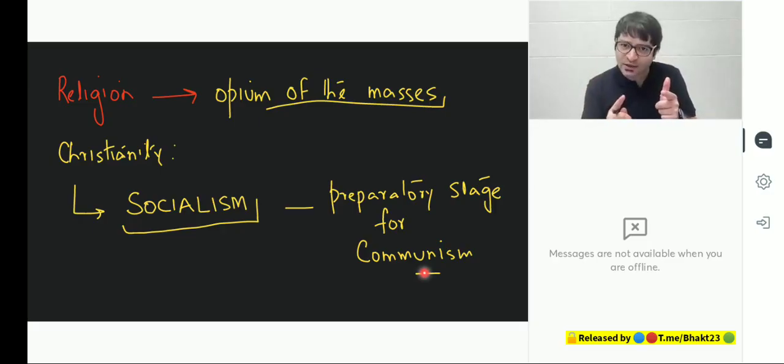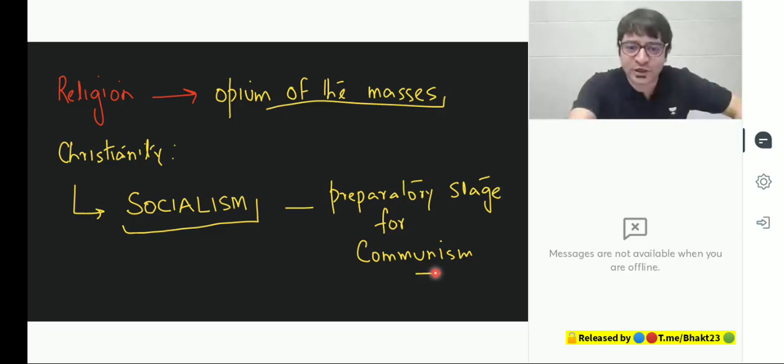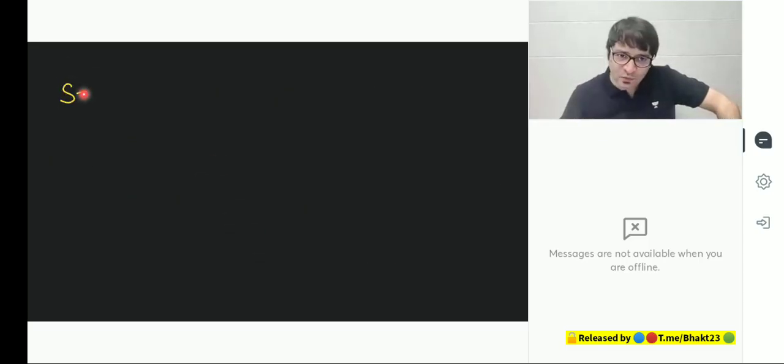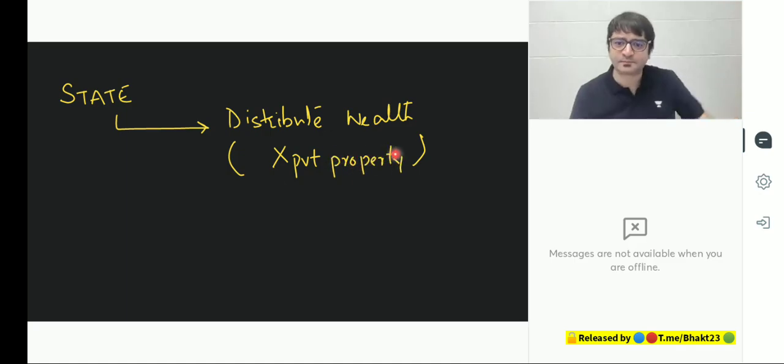And the socialist society is like what? It's a preparatory stage. We're preparing for something. And what are we preparing for? A final stage, where we will go back to communism, where history will rest. But what will happen in socialism is that the state will be present. What is the state? Government. What will the state do? The state will distribute wealth. Everything will be controlled by the state. There won't be private property.